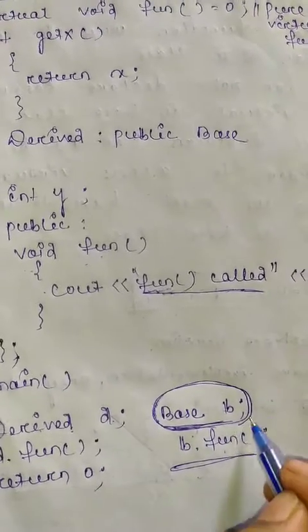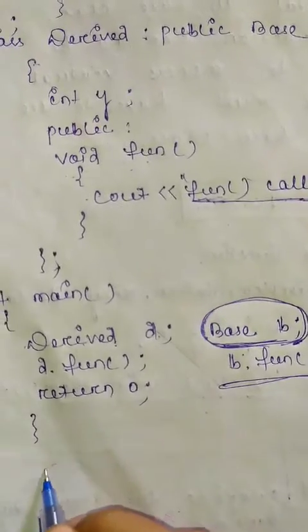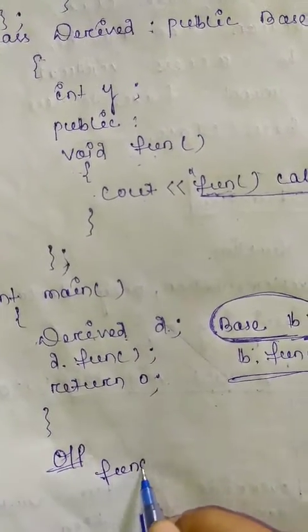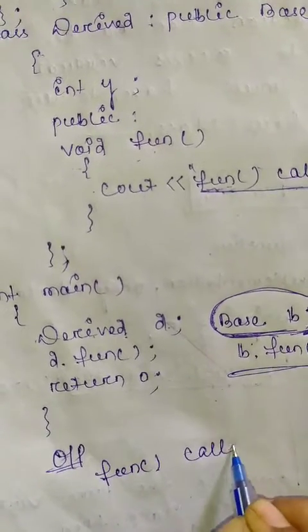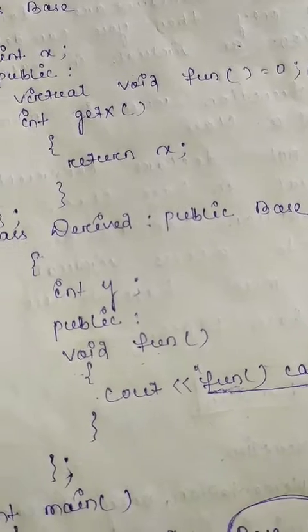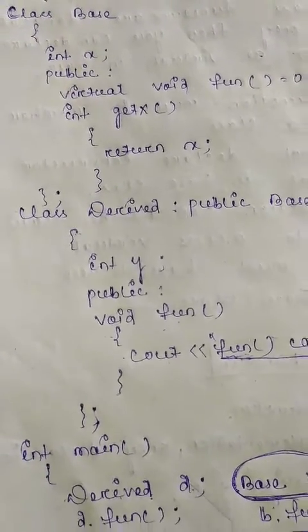It will display a compile error. So the output will be: function called. You can use an addition function, multiplication, any function. I am taking a simple example.